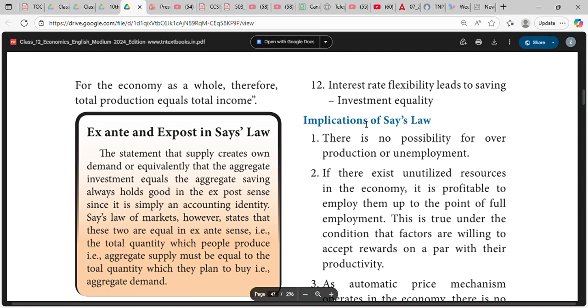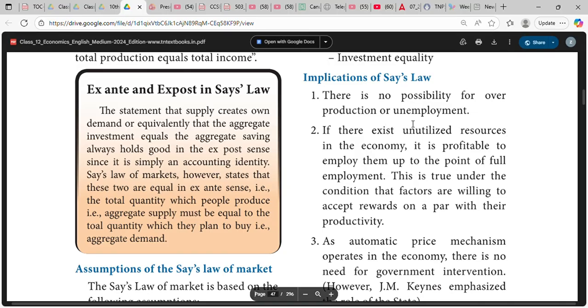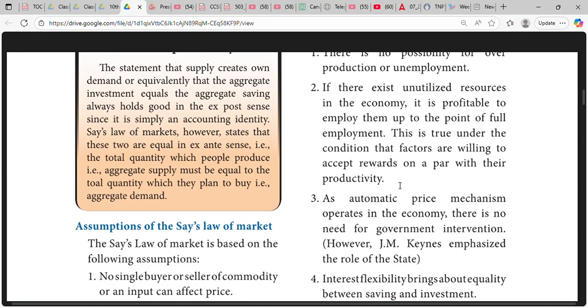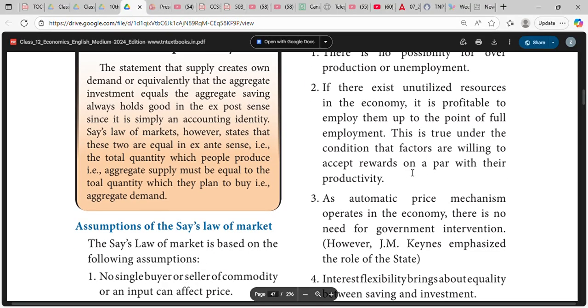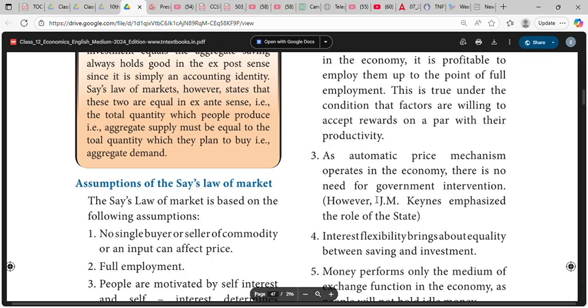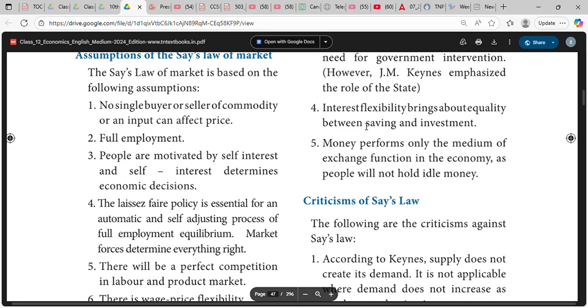Interest rate flexibility leads to saving. Investment equality is an implication of Say's law. There is no possibility for overproduction or unemployment. If there are existing unutilized resources in the economy, it is profitable to employ them up to the point of full employment. This is true under the condition that factors are willing to accept rewards on a par with their productivity. As the automatic price mechanism operates in the economy, there is no need for government intervention.